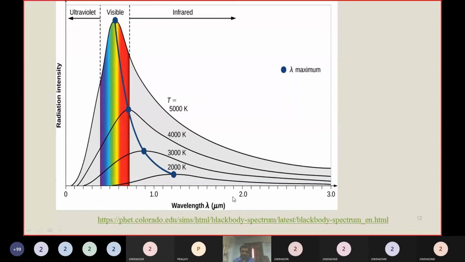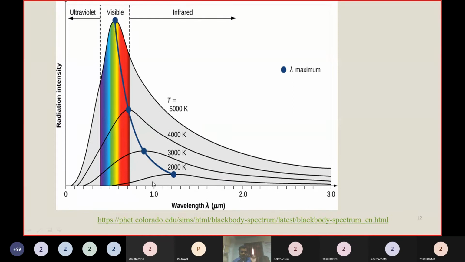Now if you increase the temperature, what happens? The emitted radiation also increases. The area inside this curve gives the total energy emitted. Suppose we take 2000 Kelvin: the area under the curve gives how much total energy is emitted at 2000 Kelvin.